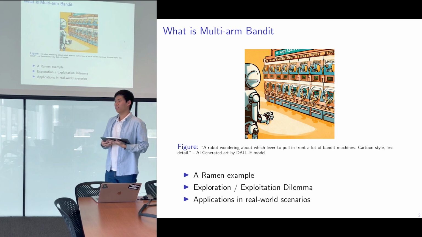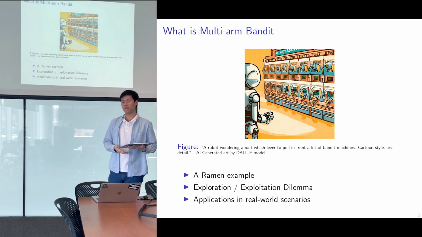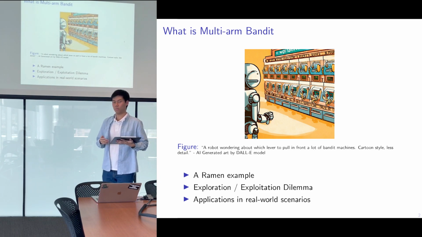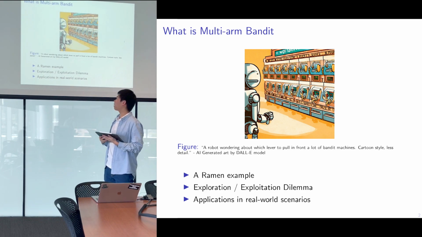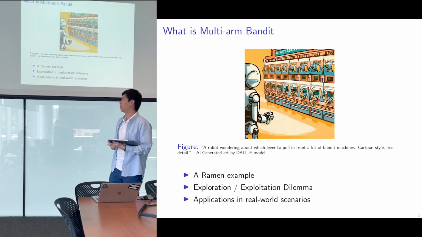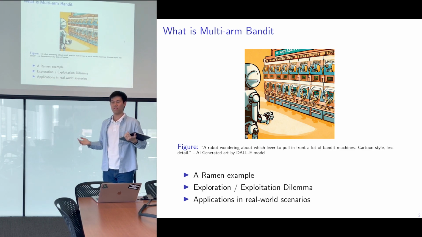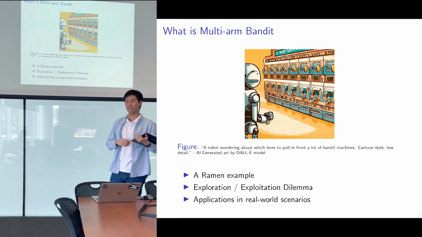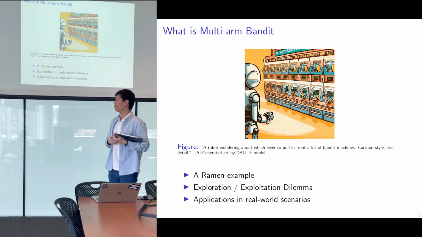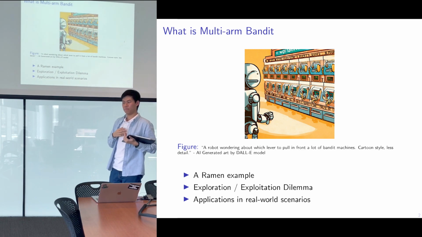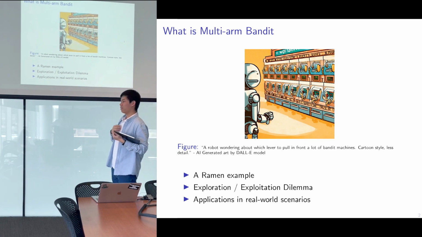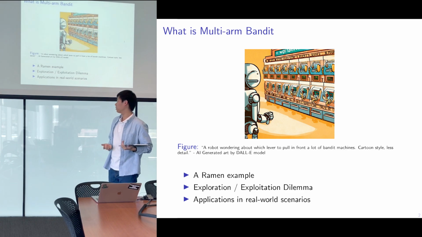Let's start with an everyday example. Suppose there's a new restaurant and a ramen bar near your apartment, and you are wondering which restaurant to go to. In this case, you are experiencing an exploration-exploitation dilemma. Exploration means you are trying something new, something unknown, which can give you a nice result or a terrible outcome. Exploitation is the safe option, which means you go to the ramen bar you're familiar with and there won't be much surprise. And you're always taking the optimal action based on your current knowledge.